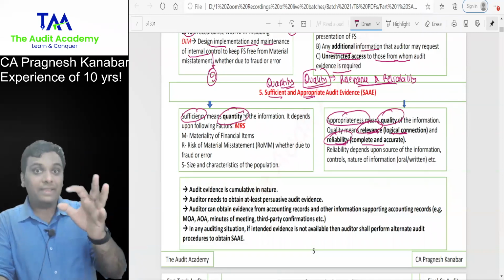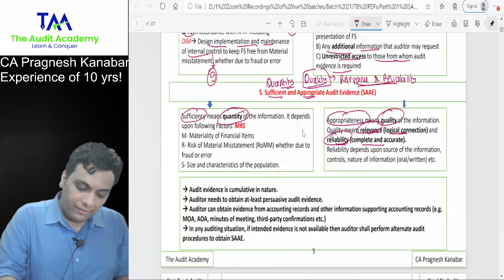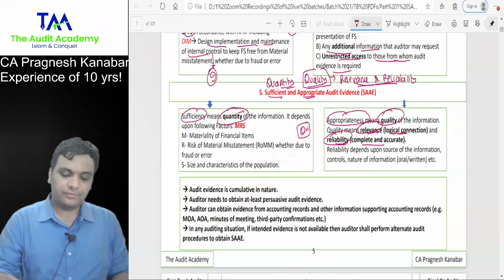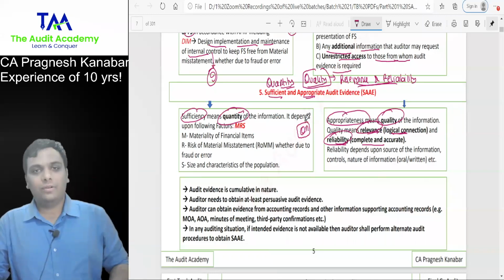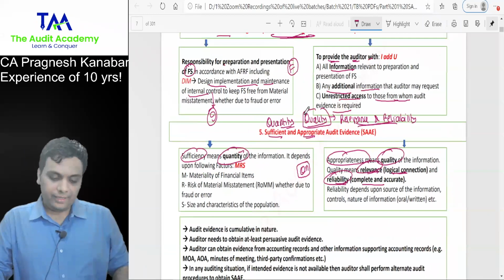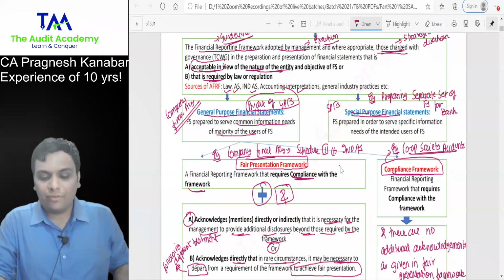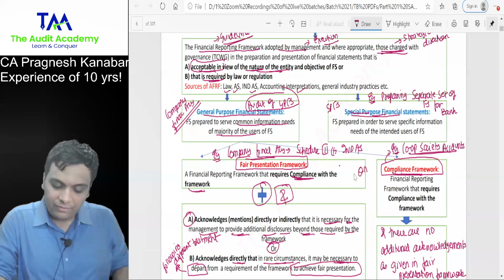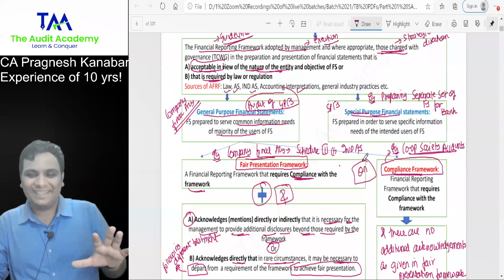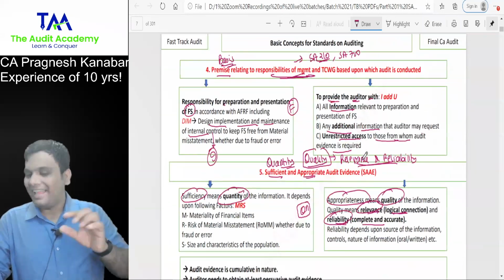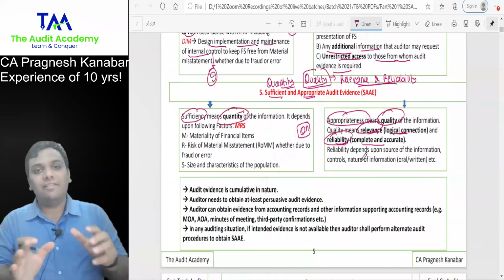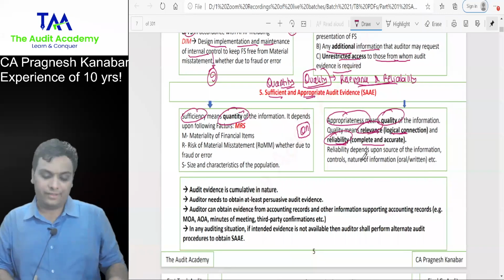Now listen to me very carefully. You can have an examination question over here. I just forgot to write it. I think everyone understood that this whole concept of compliance framework and fair presentation framework was a Q, an examination question. I just said it but did not write it. I will be writing Q wherever things are very sensitive.